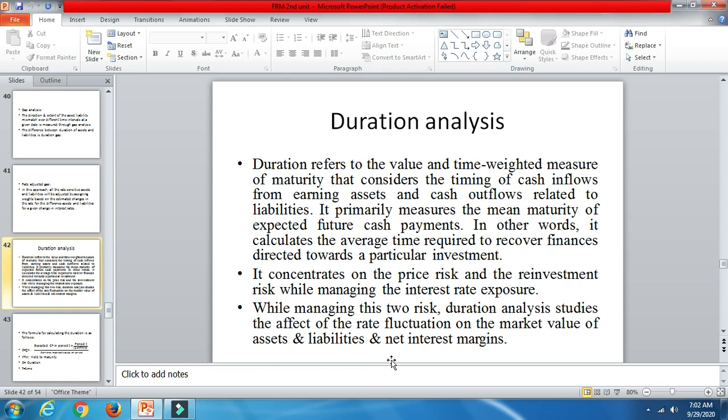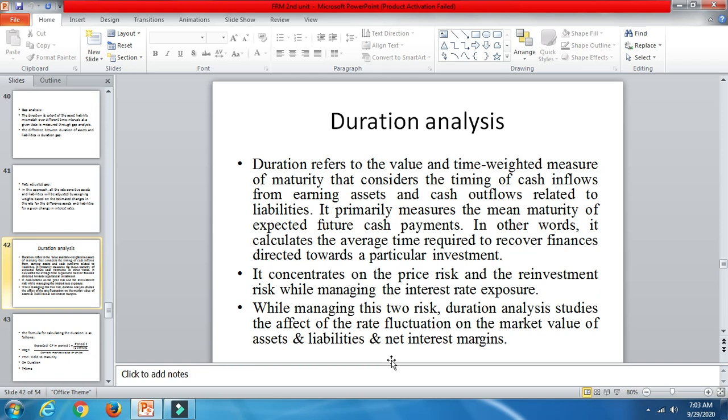The mean maturity periods of future cash payments also will be taken into consideration, and the average time required to get the finances back from a particular investment will also be measured under duration analysis. So basically, it measures the effect of interest rate fluctuation on the market value of assets as well as liabilities and net interest margin with the time period as such.